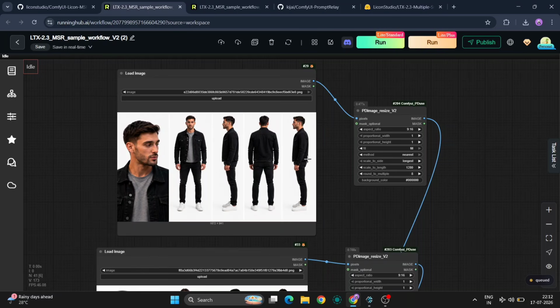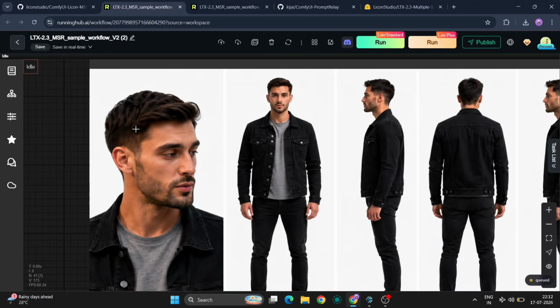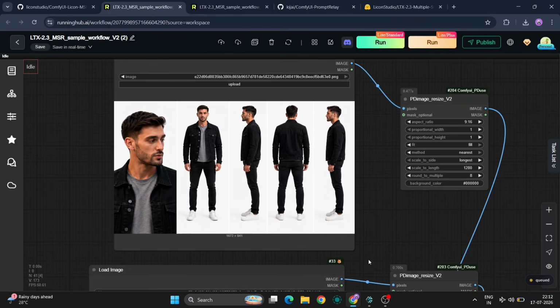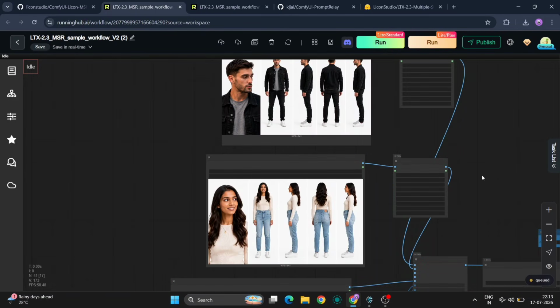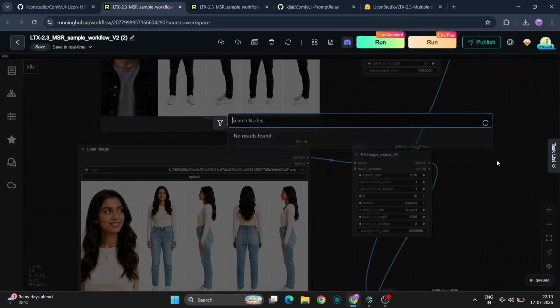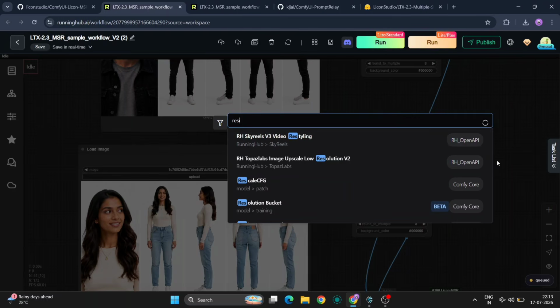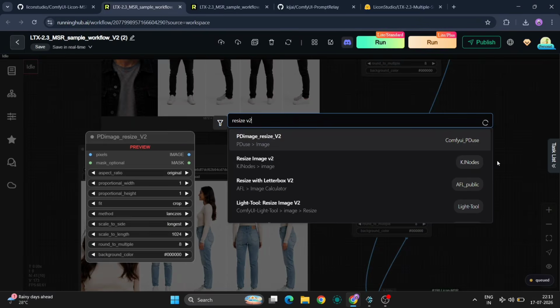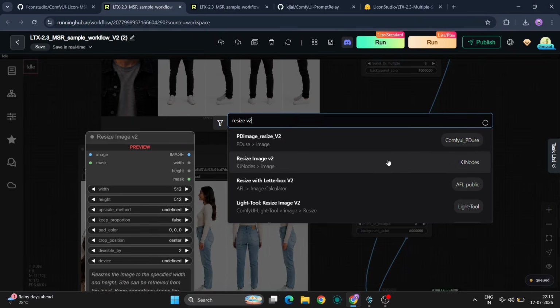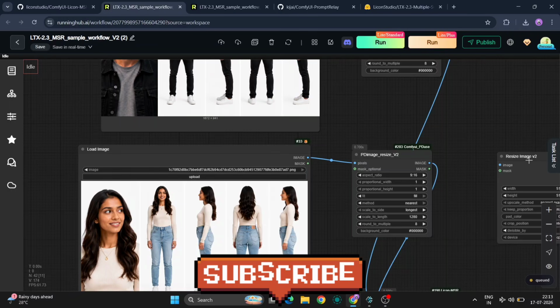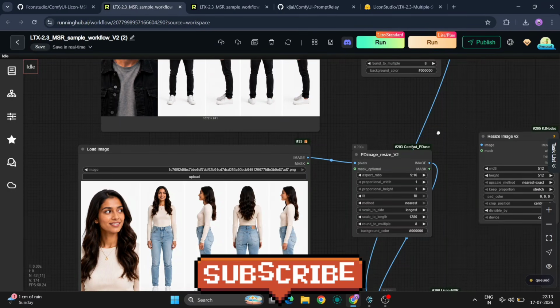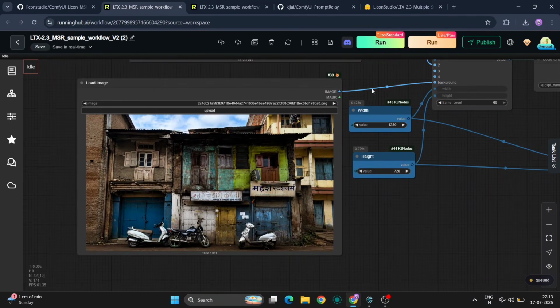For this example, we'll be using this male character reference along with his character sheet, and over here we'll use this female character reference. Let me zoom in so you can see them a little better. I've also added a new PD image resize node to the workflow. If you don't want to use that node, you can simply replace it with the standard image resize node available in ComfyUI. Both work perfectly fine. This is the background we'll be using for our scene.